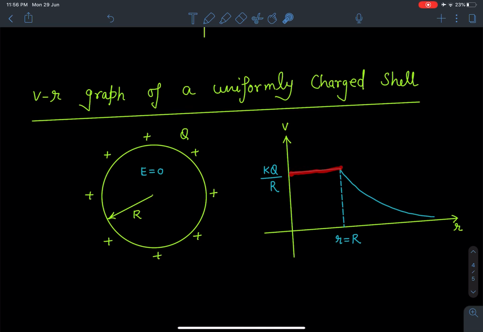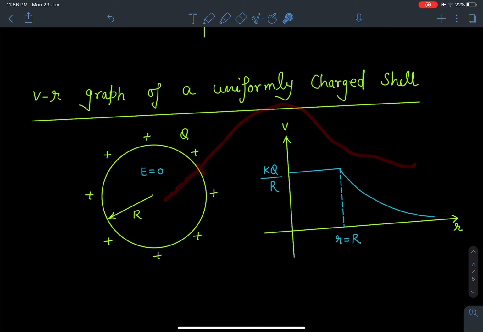Like this we can draw the graph, or we use another argument: if we are bringing a test charge from infinity to the surface of this shell, we are doing work corresponding to the potential of kq by r. After that, if we are taking this charge from infinity to some point inside, up to the surface we will do work, and beyond that no work is done.